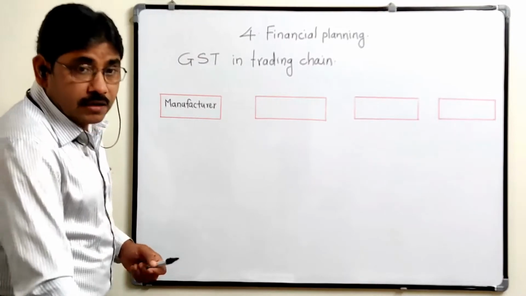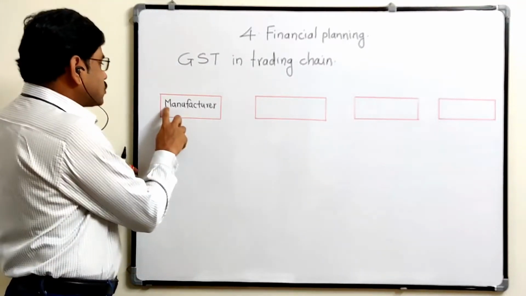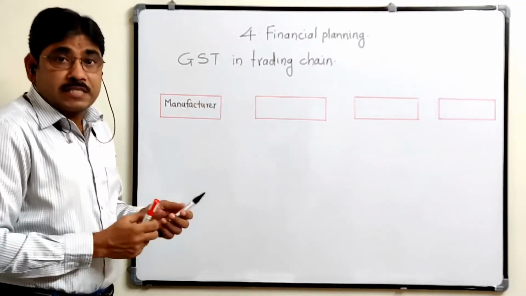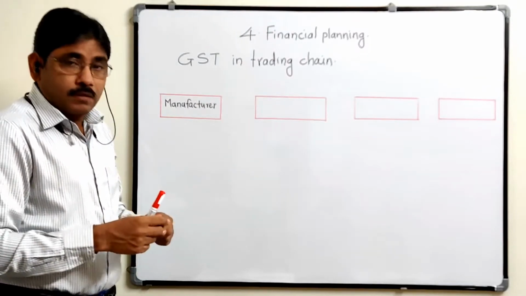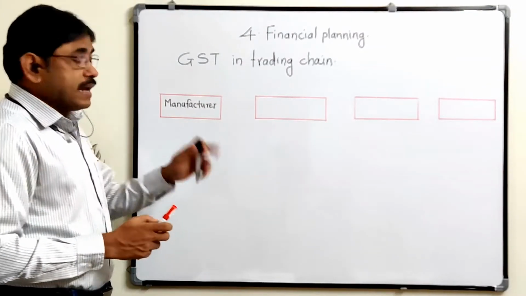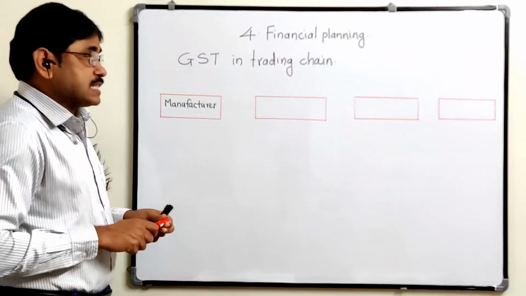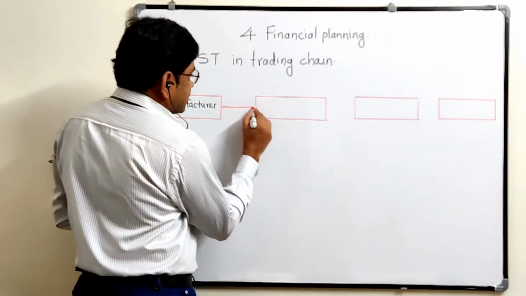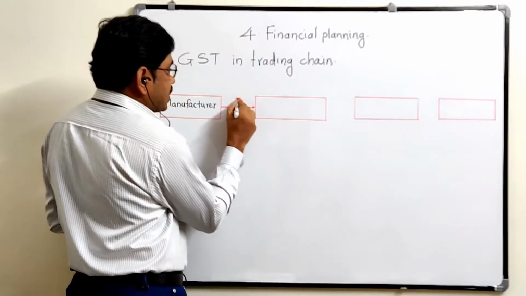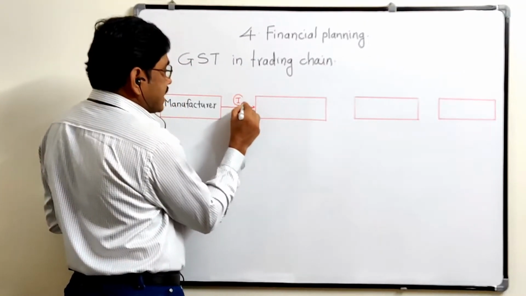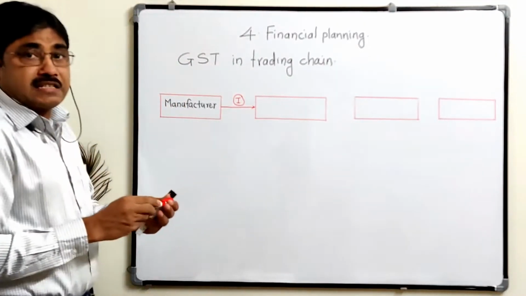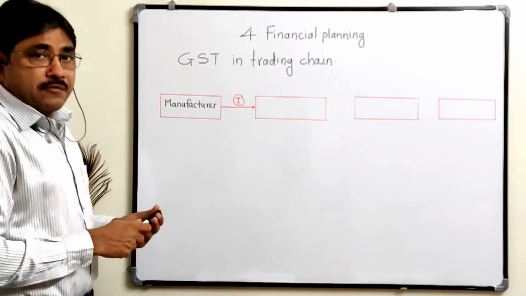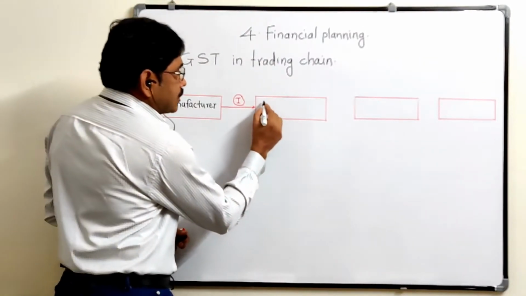The manufacturer never goes to the doorstep of the customer. He sells the items to the wholesaler, also called trader. Here it is the first transaction, between the manufacturer and the wholesaler.